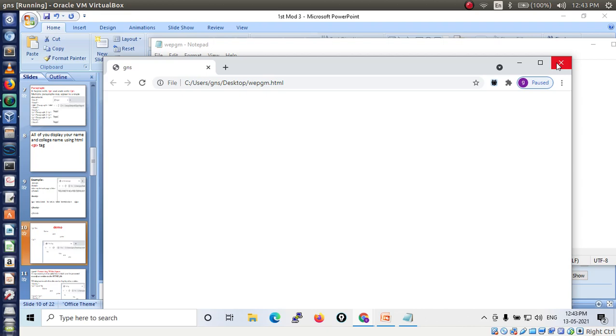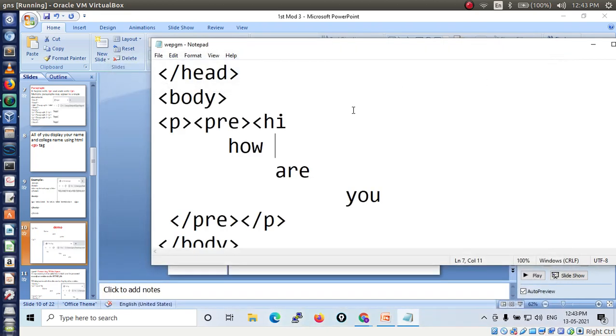Some error I have, that's why it is not showing. So what kind of error we have to identify?